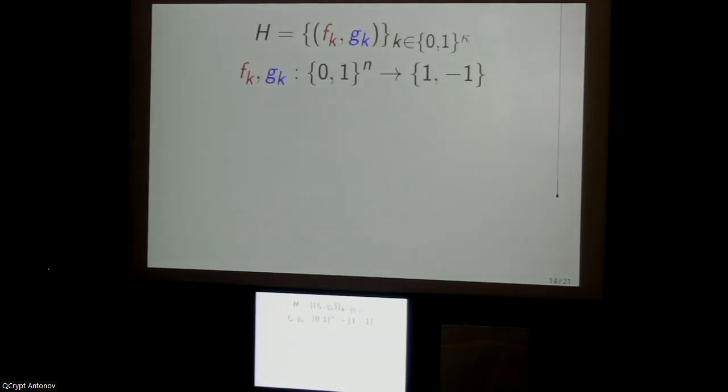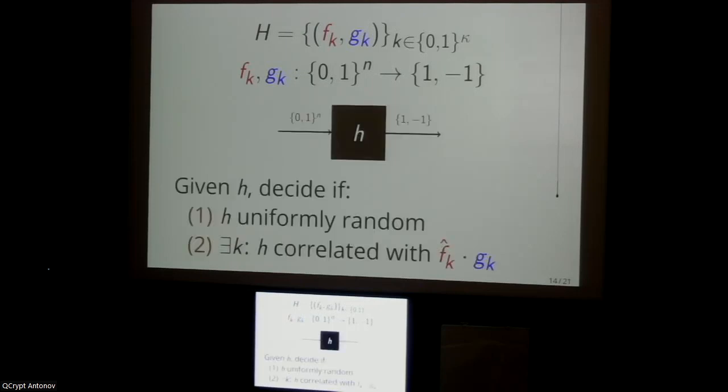So let me first start by defining this cryptographic property. We will think of our hash function, big H, as defining a bunch of sub-functions that we will call f sub k and g sub k for each k in our set of seeds, {0,1}^kappa. So we have a pair of n-bit Boolean functions for each k. And the security game that defines the security property of this hash function is the following.